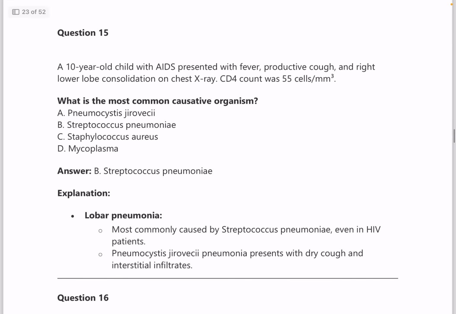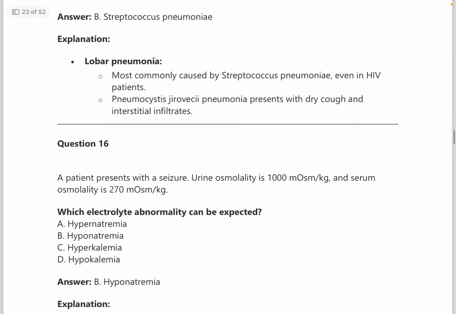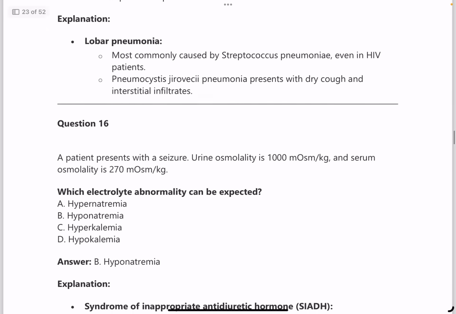Next, question number 15. A 10-year-old child with AIDS presented with fever, productive cough, and right lower lobe consolidation on chest X-ray. CD4 count was 55 cells. What is the most common causative organism? So at different levels of CD4, when CD4 is less than 200, when it is less than 500, when it is less than 50, all different types of organisms will be the ones colonizing. So you need to know about the CD4 levels and the organisms at each level. So here the answer would be Streptococcus pneumoniae.